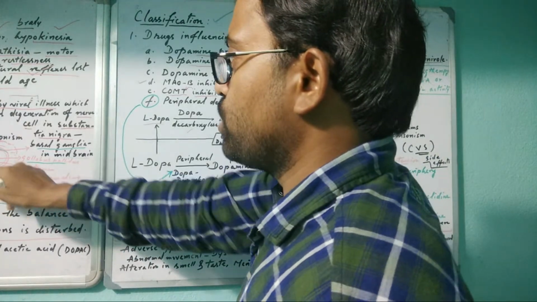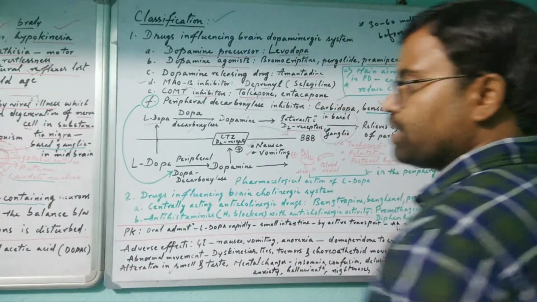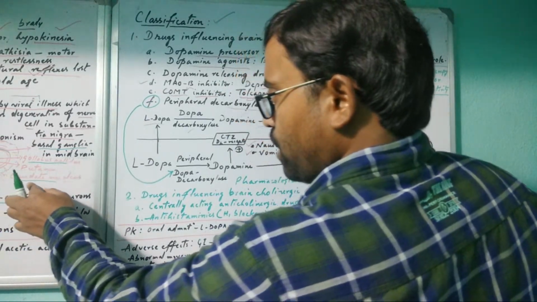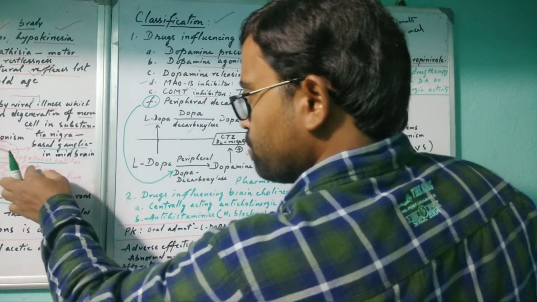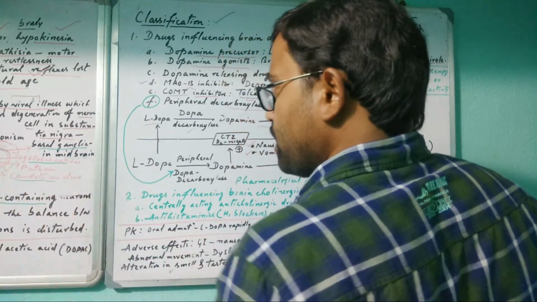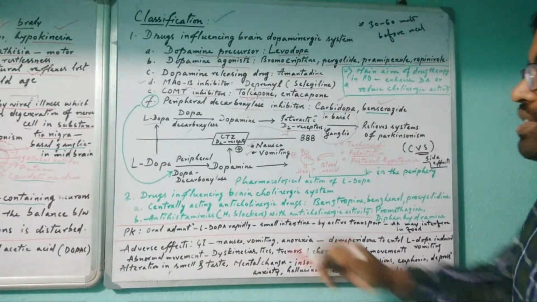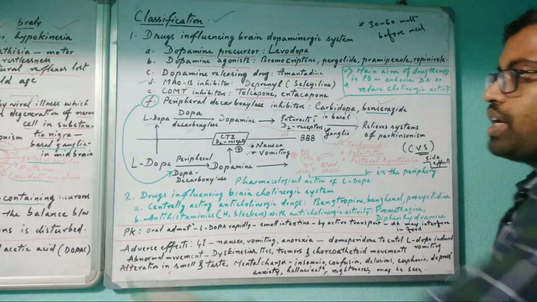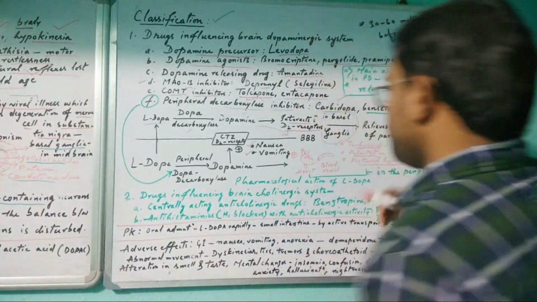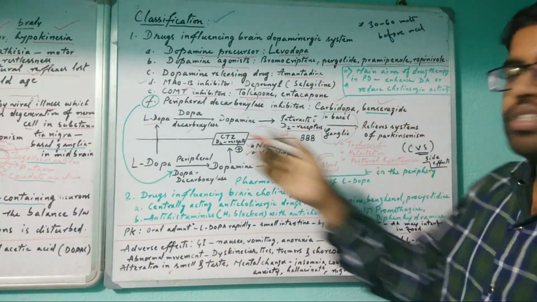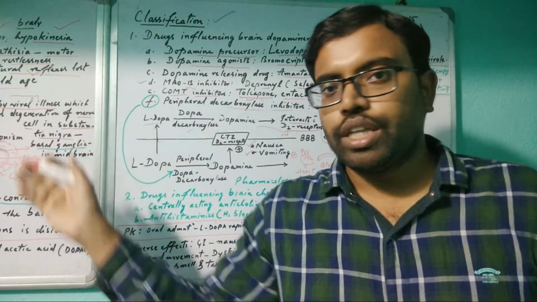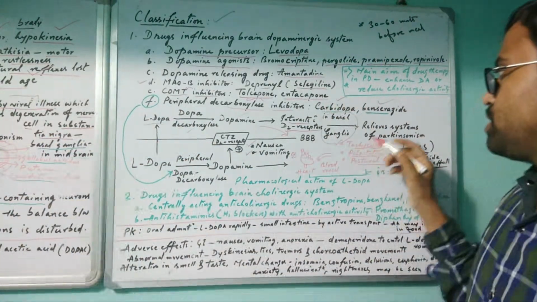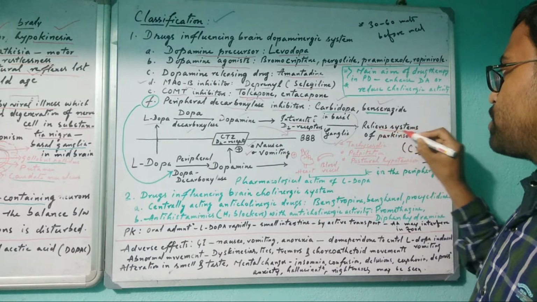Already I have shown here. This is the basal ganglia: putamen, then caudate nucleus and globus pallidus. These all together are called the basal ganglia. There it is reaching, which is the center for dopamine release, and then relief of the symptoms of Parkinsonism.